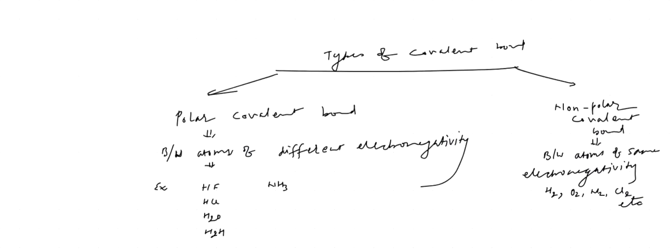Now, what is a polar covalent bond? It means the shared pair of electrons moves towards the more electronegative atom. The covalent bond formed between atoms of two different electronegativity is called a polar covalent bond. In this type of bond, the shared pair of electrons shifts towards the electronegative atom. Are you getting this? This one is H2S actually, and this is NH3.